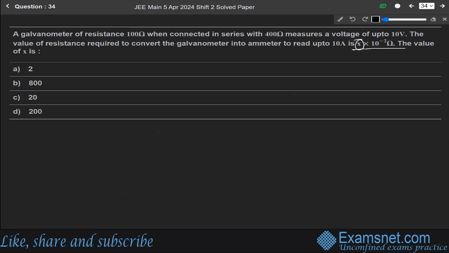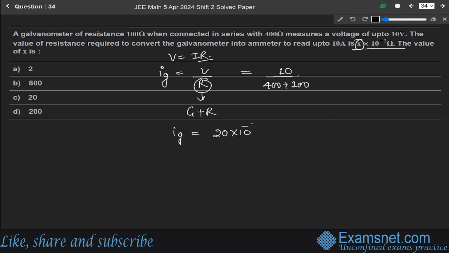Okay, so we know that from Ohm's law V equals I into R. If we write for the current of the galvanometer, we can write Ig is equal to V over R, and this R will be the summation of G plus R. This we all know. So V is given as 10 volt, so 10 over G plus R, G plus R means 400 plus 100. So Ig will be equal to 20 into 10 to the power minus 3 ampere.